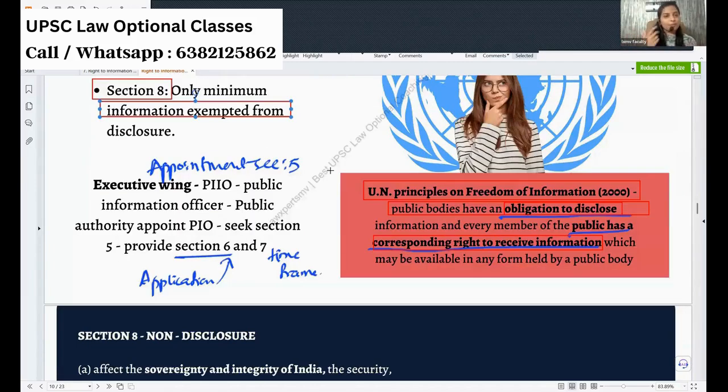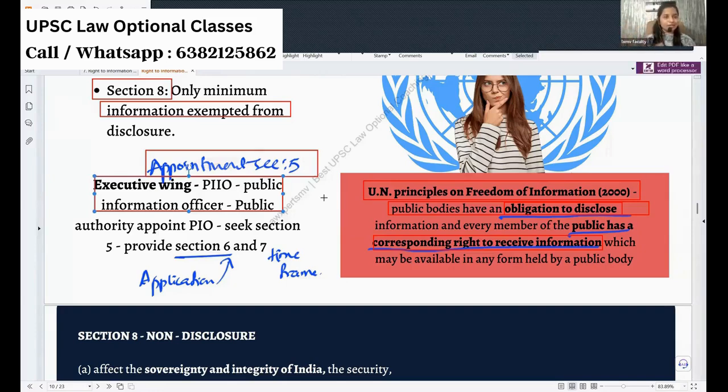And you need a person to pin the responsibility. Every department should give the information. But who is the person that will be doing this work? That's why section 5 says every department must appoint a public information officer. And we have an APIO, who is an assistant public information officer.